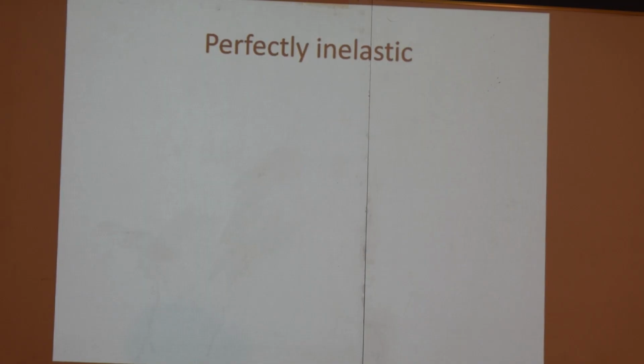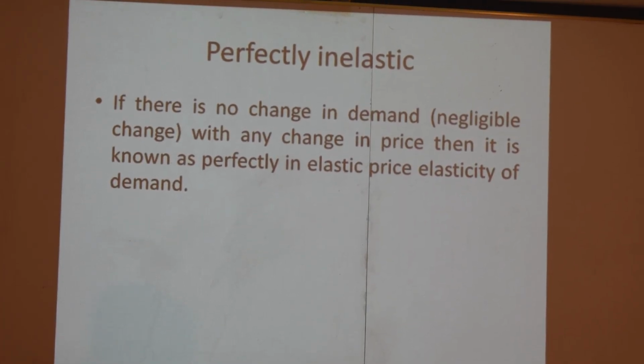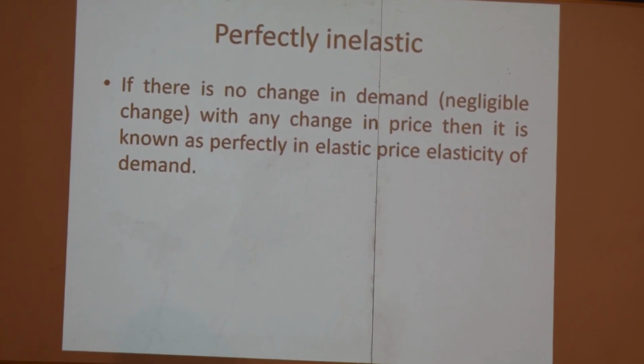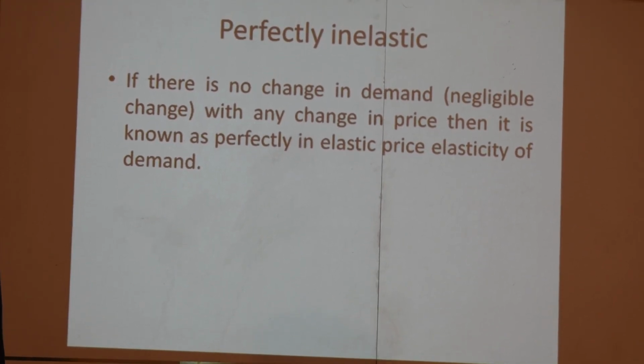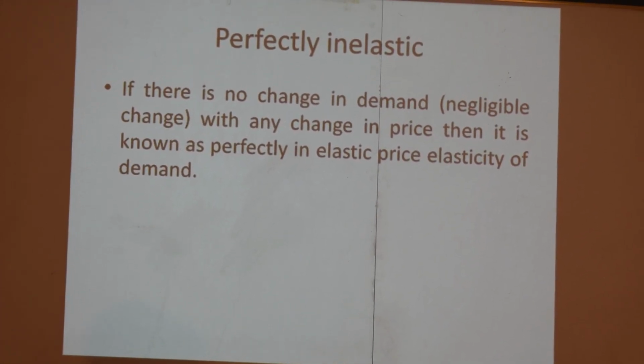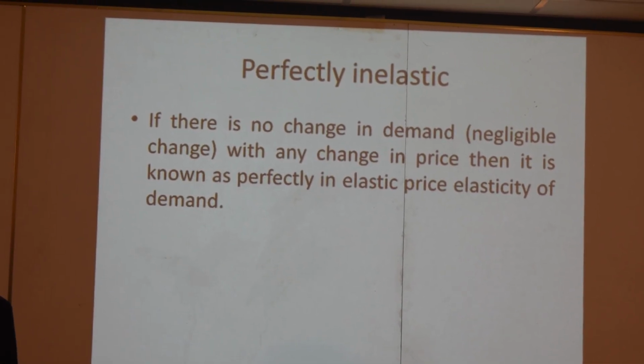The next condition is perfectly inelastic demand. Okay, students, here it is indicated by EP equal to 0. In the case of perfectly inelastic demand, you must understand that whatever the change in the price of a good, there is no change in the quantity demanded for the goods and services.